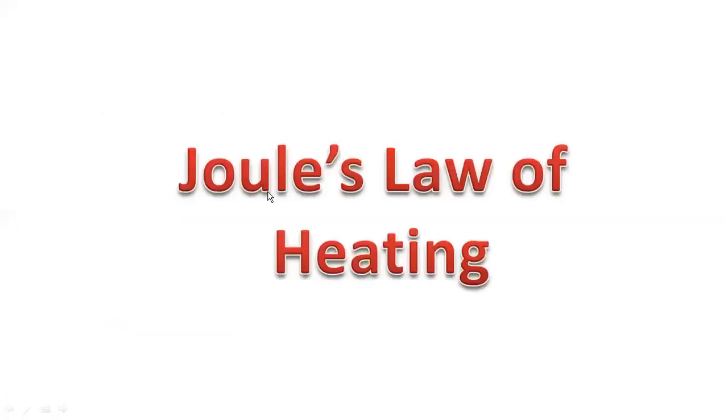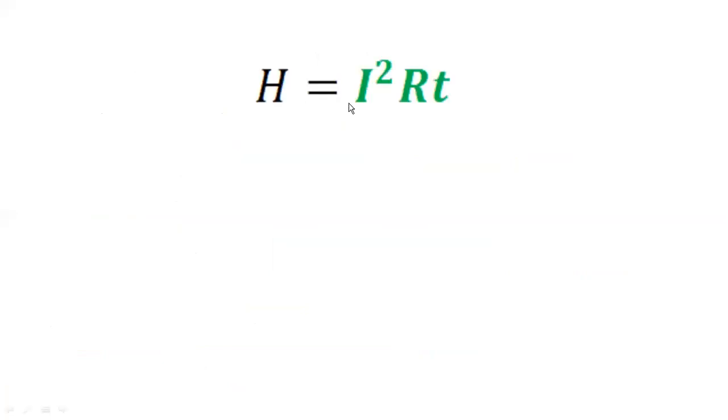Okay, so we are going to go into detail on what exactly Joule's law of heating is. So what is the formula we received? H is equal to I square RT. Okay, this is Joule's law of heating. But we have to actually state the law. In the exam, they will ask you what is Joule's law of heating. You cannot simply write down H is equal to I square RT. No marks will be given for it. So how to write this particular law? How exactly to do it?